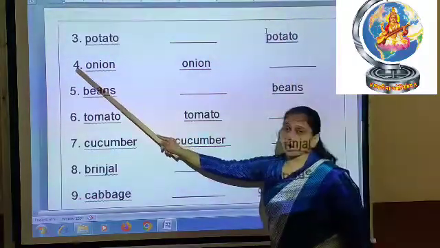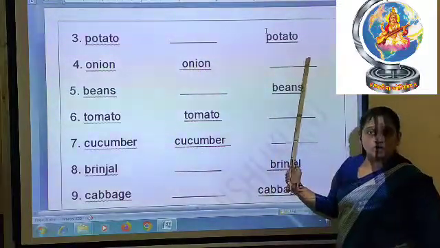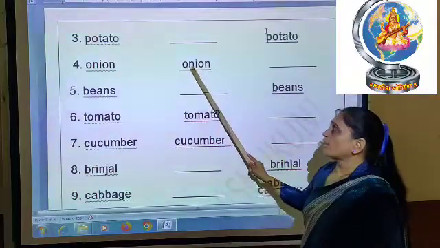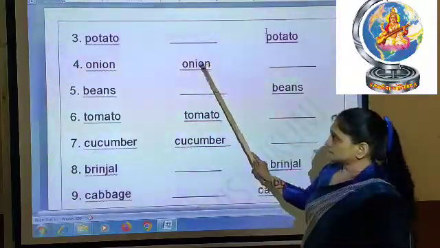Then after, 4 number, onion. Onion you can eat raw and cooked also, but only and only you will write it in the raw column. ONION, onion, you will write in the raw column.